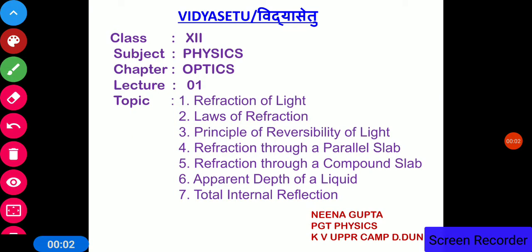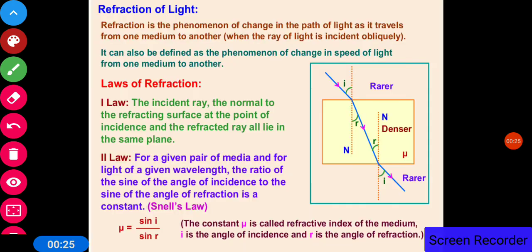Good morning to all. Let us start the next chapter, optics. Today in this lecture I am going to cover the following points: refraction of light, laws of reflection, principle of reversibility of light, refraction through a parallel slab, refraction through a compound slab, apparent depth of a liquid, total internal reflection, and finally a few numericals based on these topics.